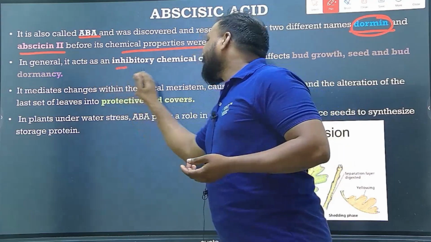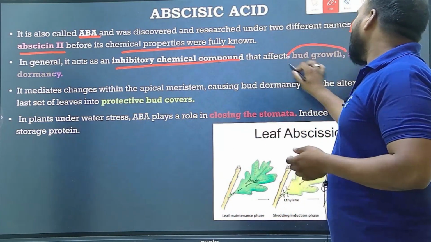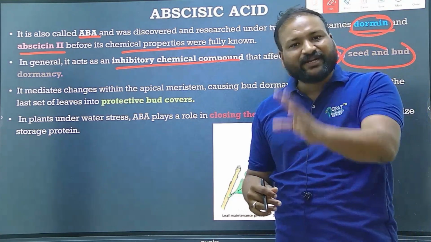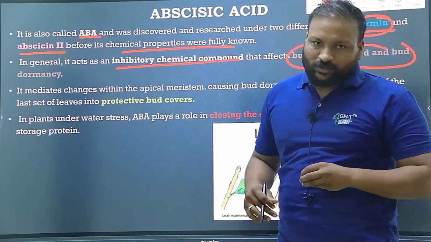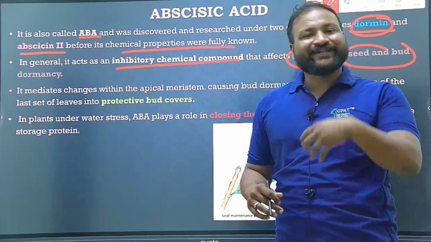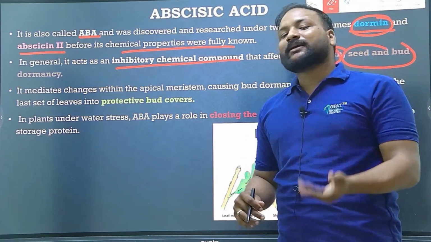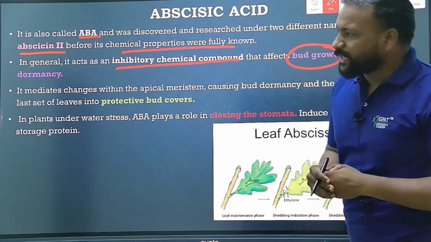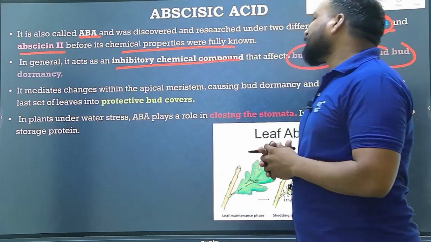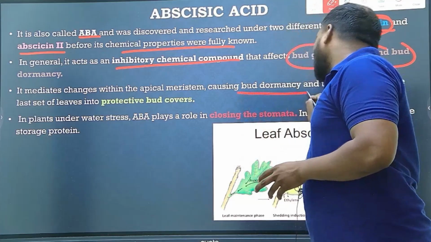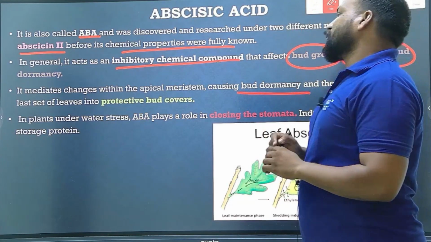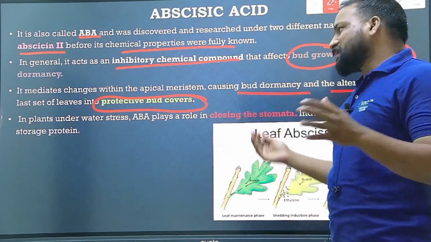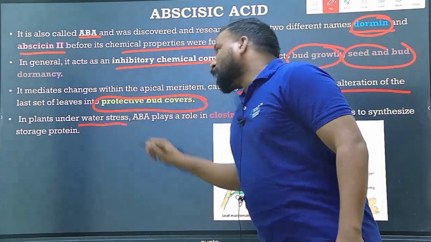In general, it acts as an inhibitory chemical compound that affects bud growth and seed and bud dormancy, which means they inhibit the growth. They are inhibitors. They inhibit the growth by creating dormancy, thereby seed growth and bud growth are inhibited and bud dormancy can also be done. It mediates the changes within the apical meristem, causing bud dormancy and the alteration of the last set of leaves into the protective bud covers. And lastly, in the plants, water stress.